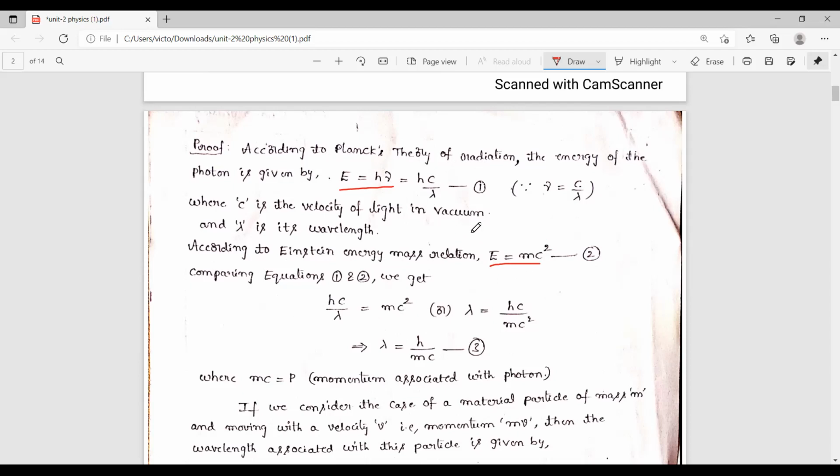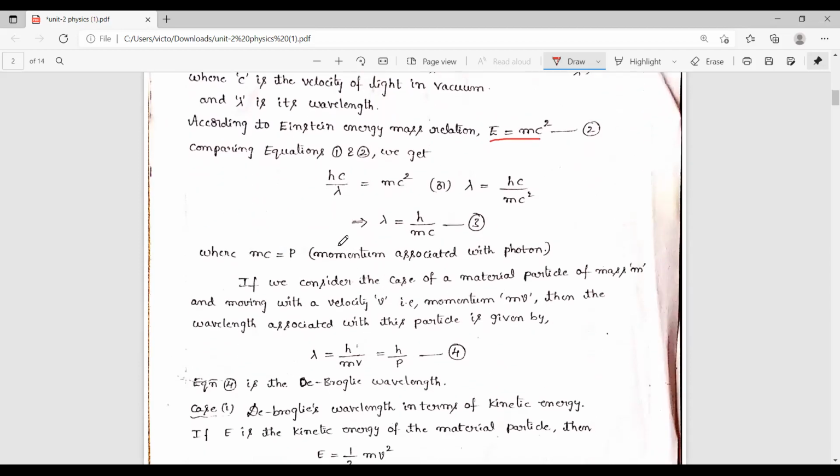Now by comparing these two equations 1 and 2, we get hc by lambda equal to mc square. So here there is a simple cancellation of c. Then by cross multiplying lambda and m, finally we get the expression for lambda, that is h by mc.